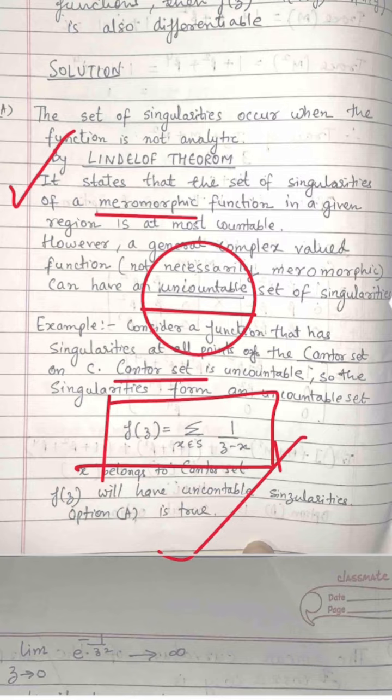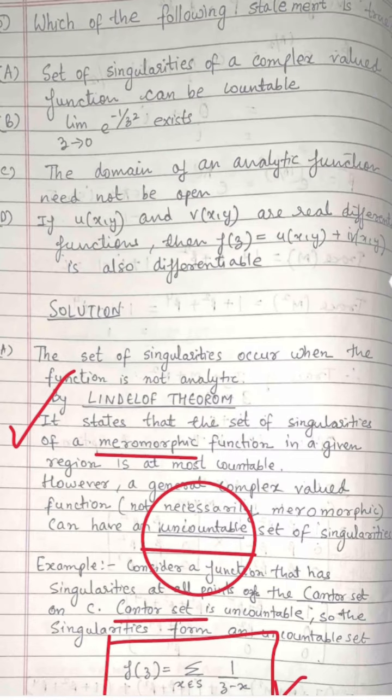So option A is true. So the set of singularities of a complex valued function can be uncountable. This will be our true option. Now B, C, D will be false. So let us see how B, C, D is false.